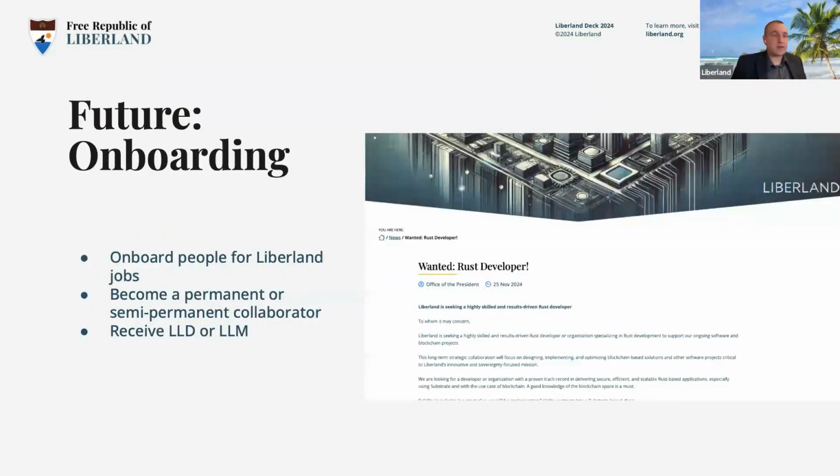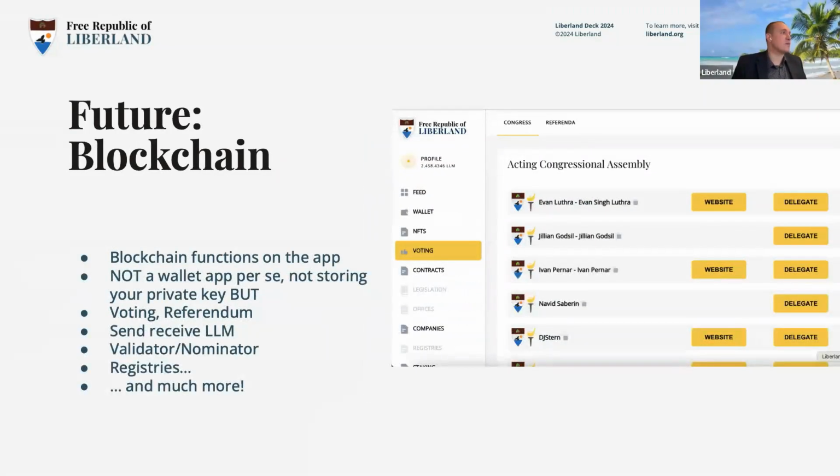And we will also be onboarding people as our helpers and workers and contractors. Of course, we're working on the basis that everybody is an enterprise, everybody is a company. So subcontractors will also soon be doing it here, also with newsletters like the one on the right, but everything will be accessible in the app.